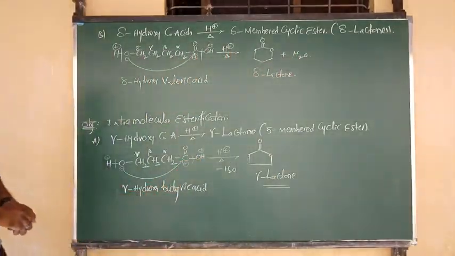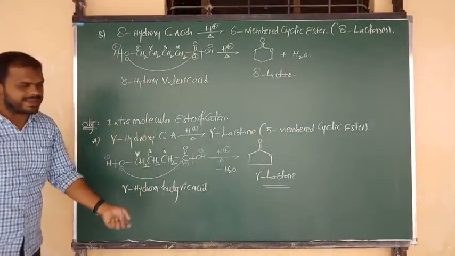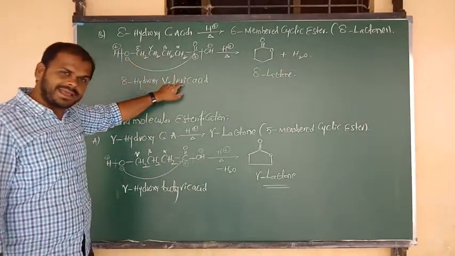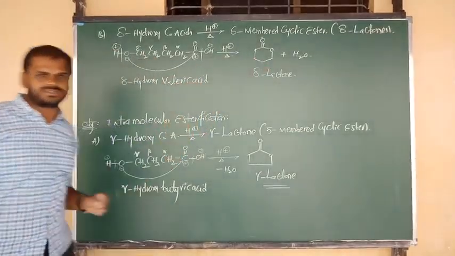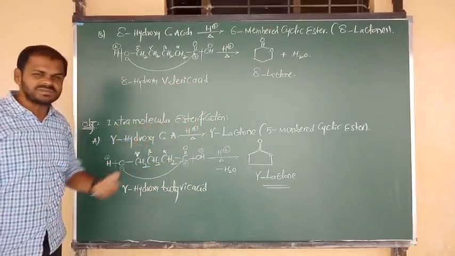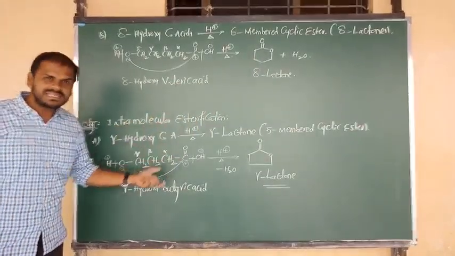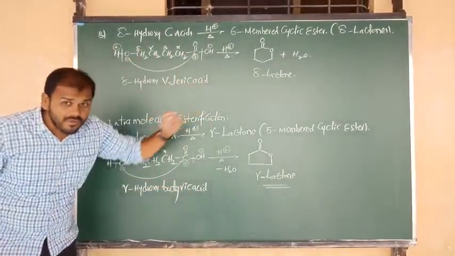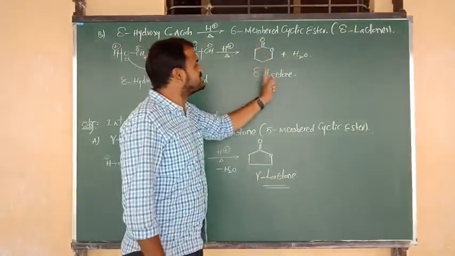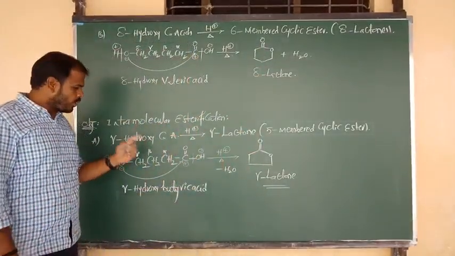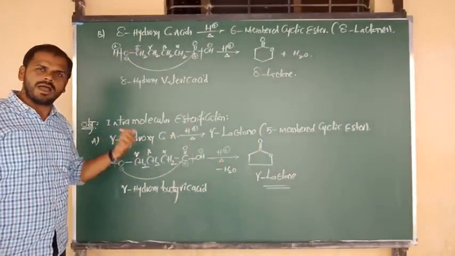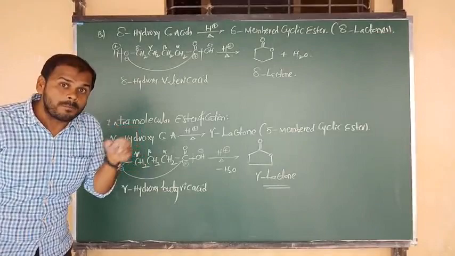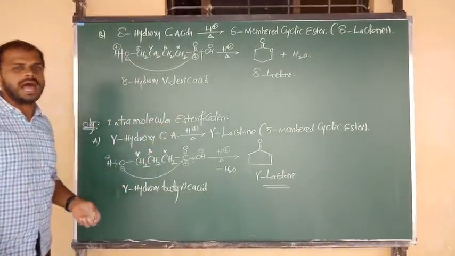All of you understood? So gamma hydroxy carboxylic acid forms 5-membered lactones, and delta hydroxy carboxylic acid forms 6-membered lactones. This is the mechanism of intramolecular esterification; it takes place within the molecule. After the loss of a water molecule, the product you get is the cyclic ester. Only these 2 types of substances, gamma hydroxy and delta hydroxy carboxylic acids, participate in intramolecular esterification.